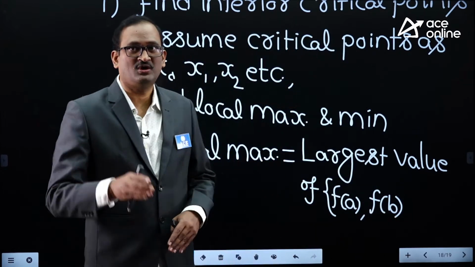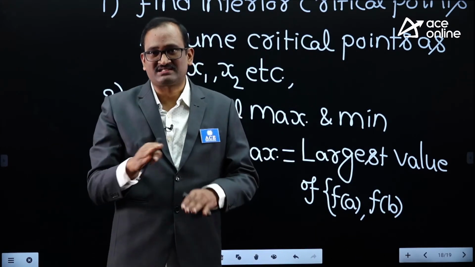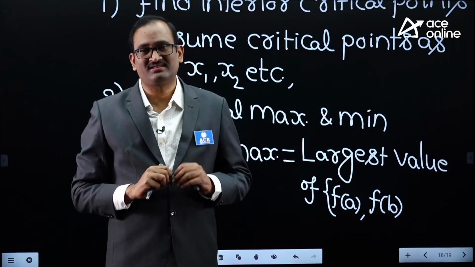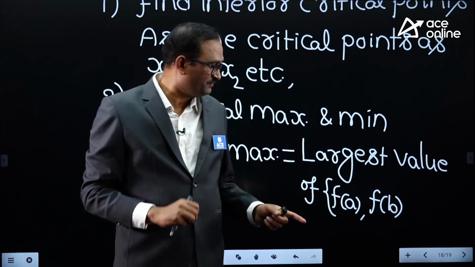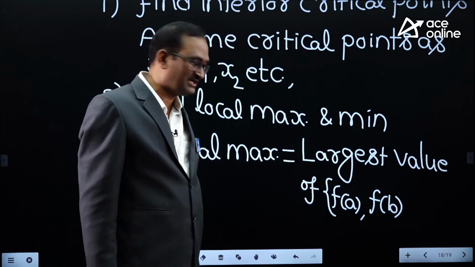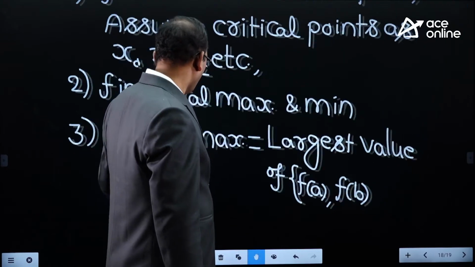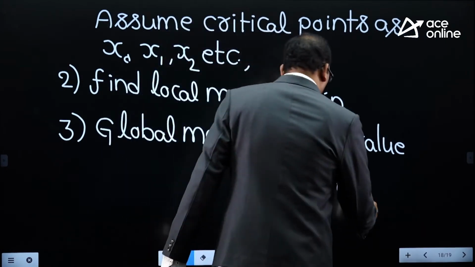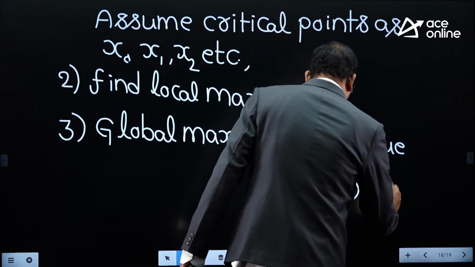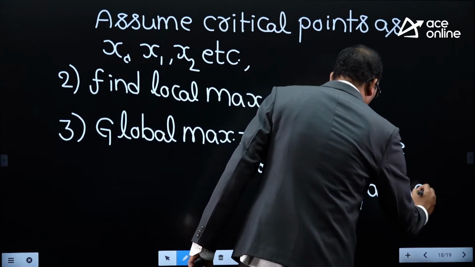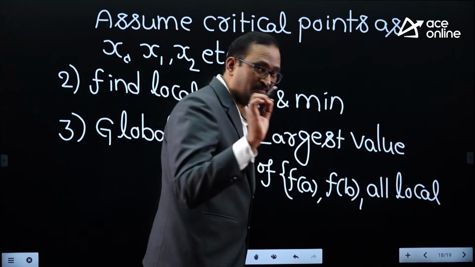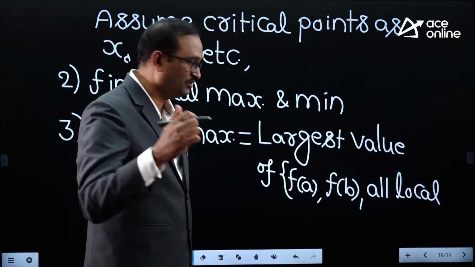F of a means what? The height of the curve from the x-axis at x equal to a. That is f of a. F of b means the curve height from the x-axis at b. And all local maximum values. How to find local maxima and minima, I will let you know right now.